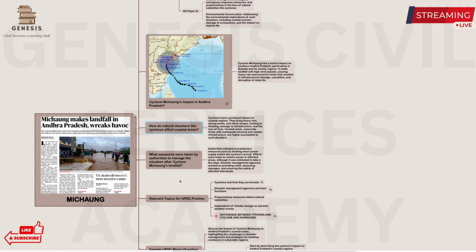Let us look at what measures were taken by the authorities, such as disaster management authorities, to mitigate the situation of the cyclone. These authorities beforehand initiated precautionary measures such as shutting down the power supply before the cyclone's arrival, and the disaster management agency also worked on providing relief, assessing the damage and ensuring the safety of every citizen there.